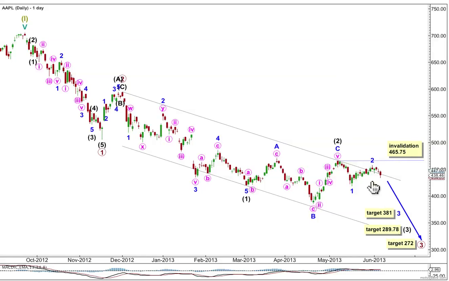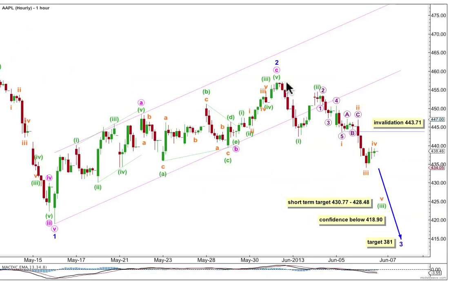Within intermediate wave 3, if minor wave 2 is not over, and it is possible because we don't have a 5 down yet to confirm a trend change, if it continues further, it can't move beyond the start of 1 above 465.75. Let's have a look and see what's happened in the last few days on the hourly chart, where the end of minor 2 is this point up here.